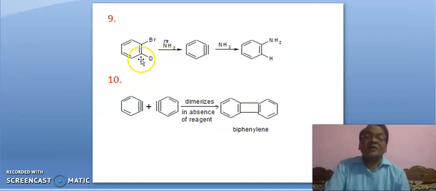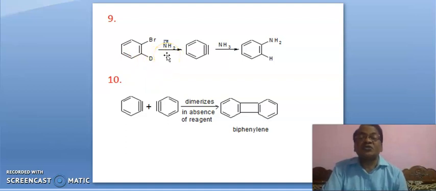Here, when this substrate is heated with sodamide, deuterium from here is abstracted. One chance is also here. Hydrogen from this carbon may be removed, but the heavier isotope will be removed first, because vibration of this bond is greater.